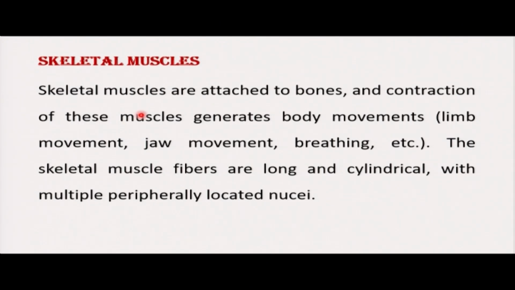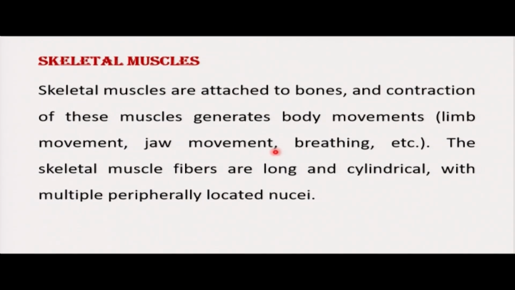Let us talk about skeletal muscles. These are muscles which are attached to bones, and contraction of these muscles generates what we call body movement, limb movement. For example, when we talk about limb movement, here we talk about our arms and legs. These muscles contract and relax, and that brings about movement. The jaw movement, remember we have what we call upper and lower jaws, which move around when we are grinding